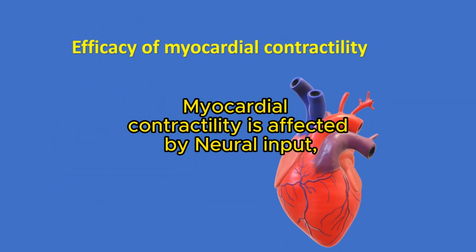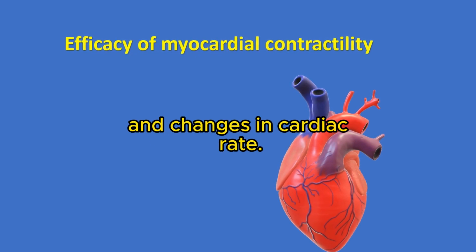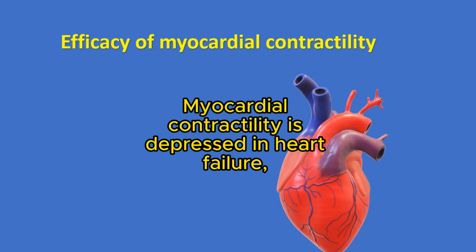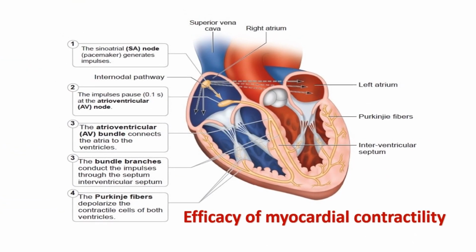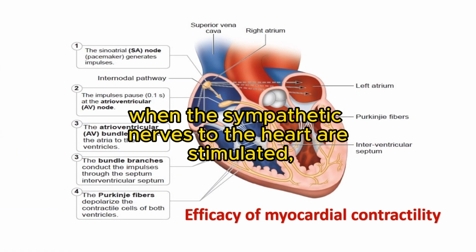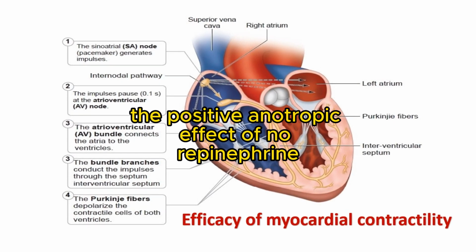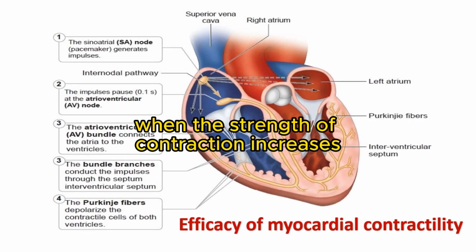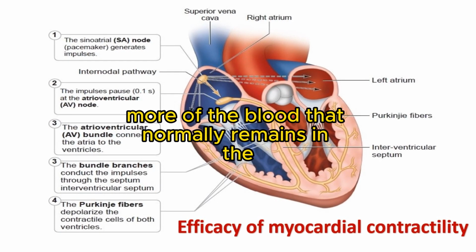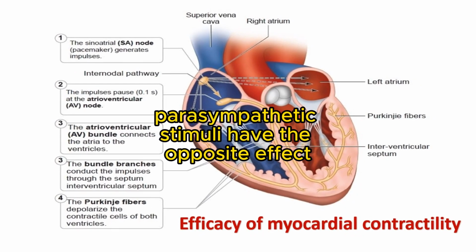Myocardial contractility is affected by neural input, calcium availability, the preload, Frank-Starling law, and changes in cardiac rate, HR, and rhythm. Myocardial contractility is depressed in heart failure, hypoxia, and acidosis. When the sympathetic nerves to the heart are stimulated, the force of contraction increases, and circulating epinephrine and norepinephrine augment it. The positive inotropic effect of norepinephrine liberated at the nerve endings is that the strength of contraction increases without an increase in fiber length. More of the blood that normally remains in the ventricles is expelled, that is, the ejection fraction increases. Parasympathetic stimuli have the opposite effect.